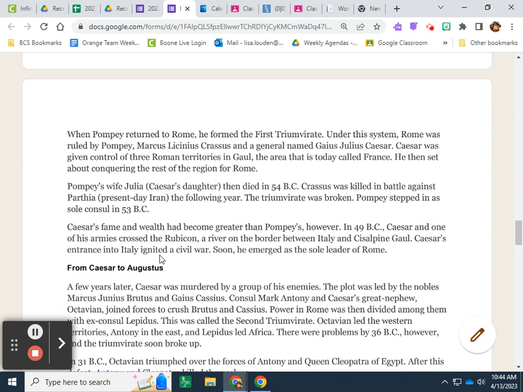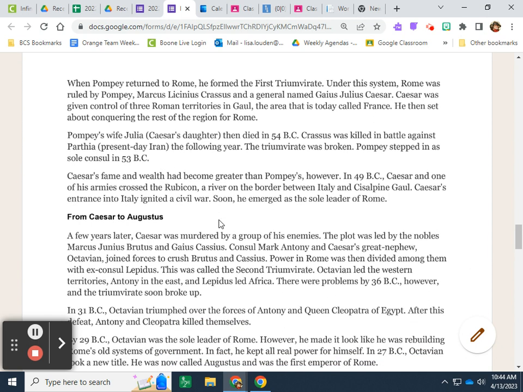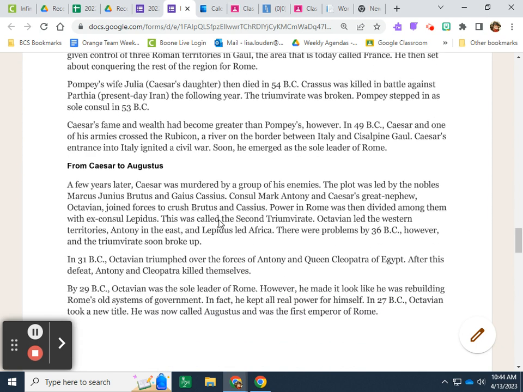Pompey's wife Julia, Caesar's daughter, then died in 54 BC. Crassus was killed in battle against Parthia, present-day Iran, the following year. The triumvirate was broken. Pompey stepped in as sole consul in 53 BC. Caesar's fame and wealth had become greater than Pompey's, however.